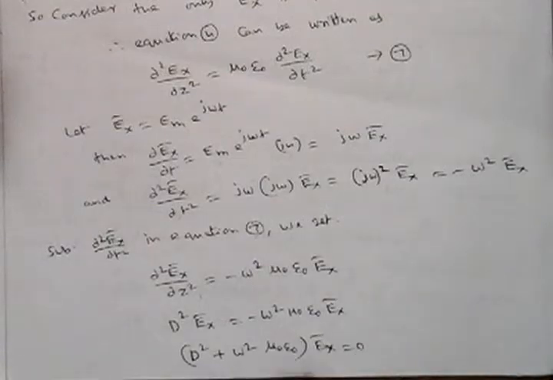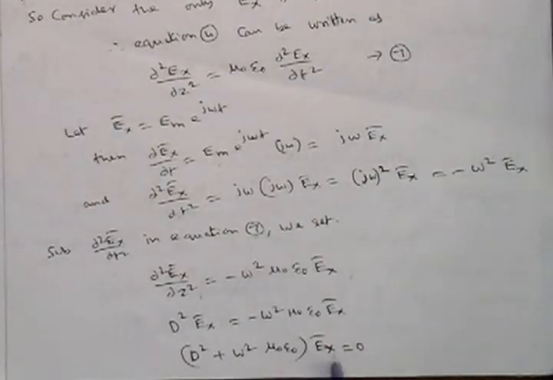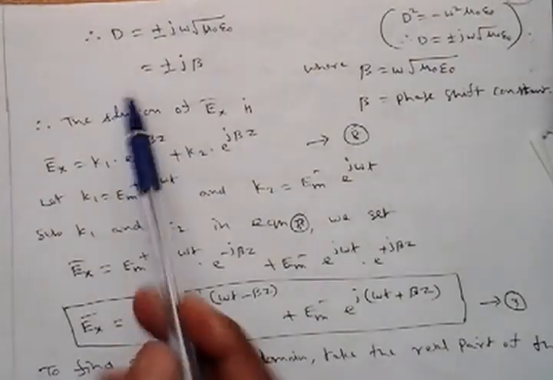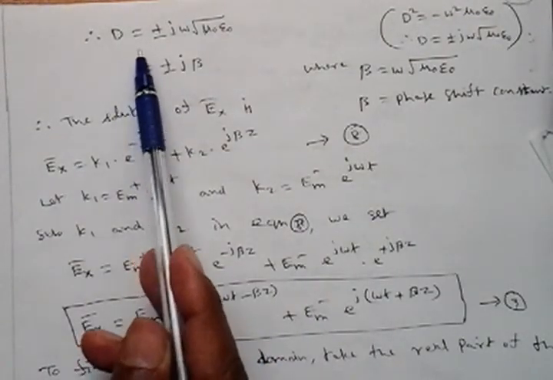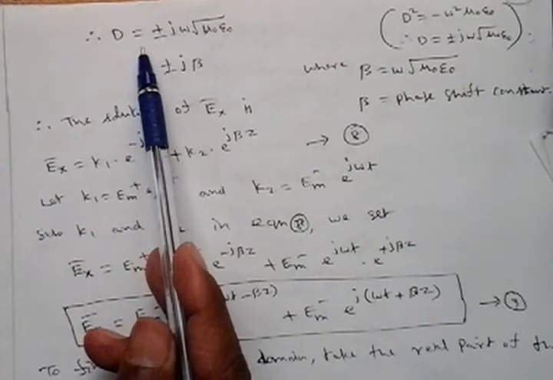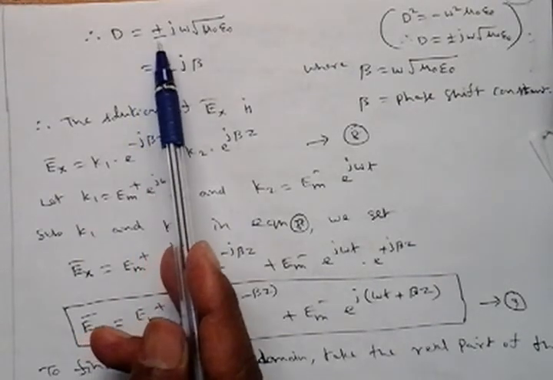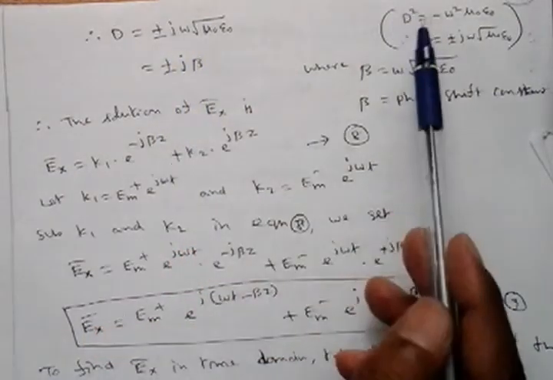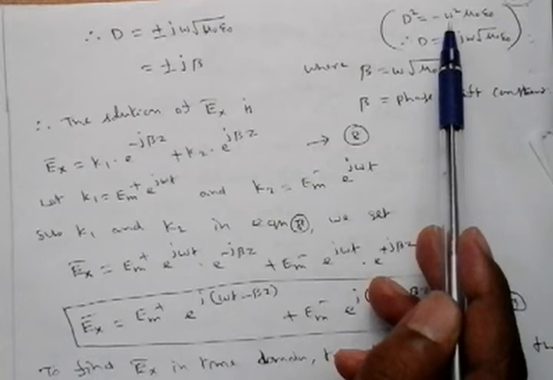This is a second order differential equation. Now we need to obtain the solution of this. Then you will get the solution of the electric field equation. As per the solution of the second order differential equation, D is equal to plus or minus j omega square root of mu naught epsilon naught, because D square is equal to this.